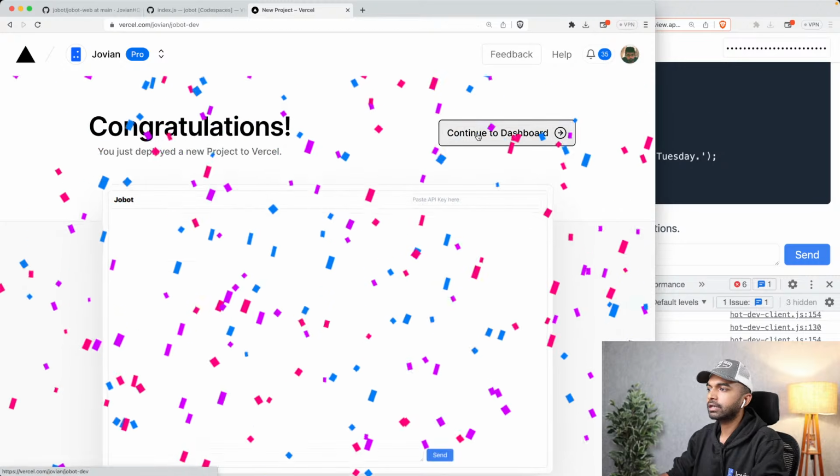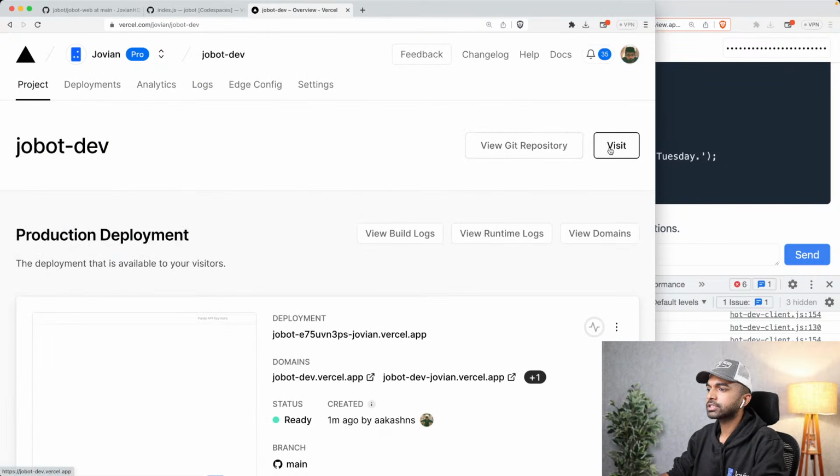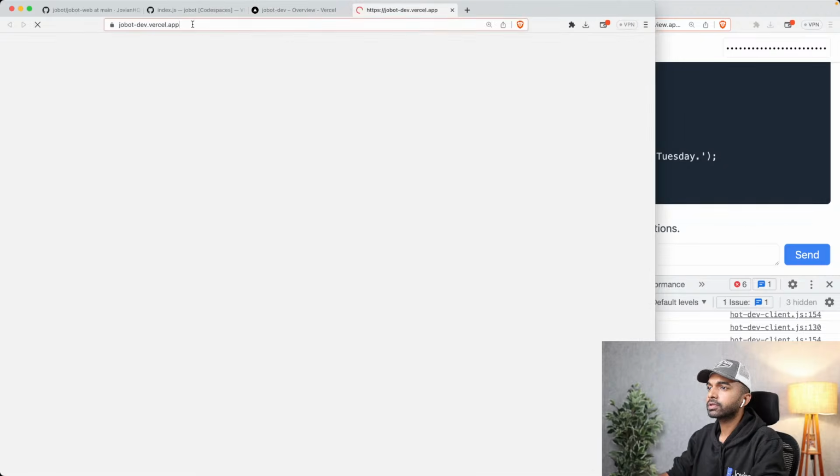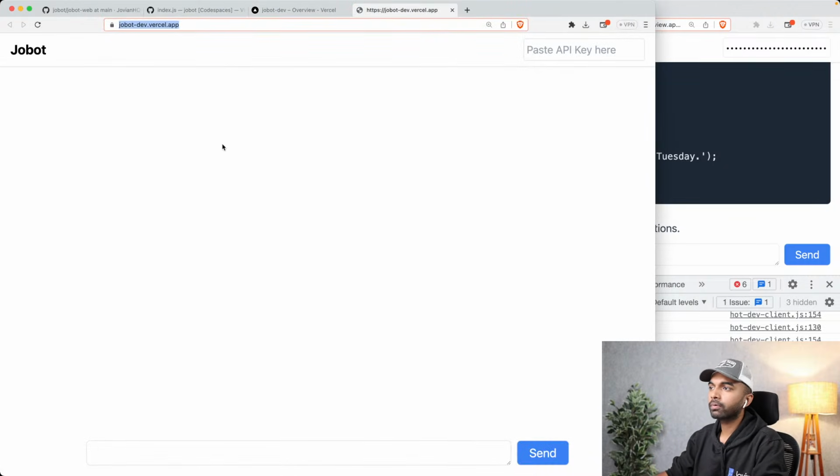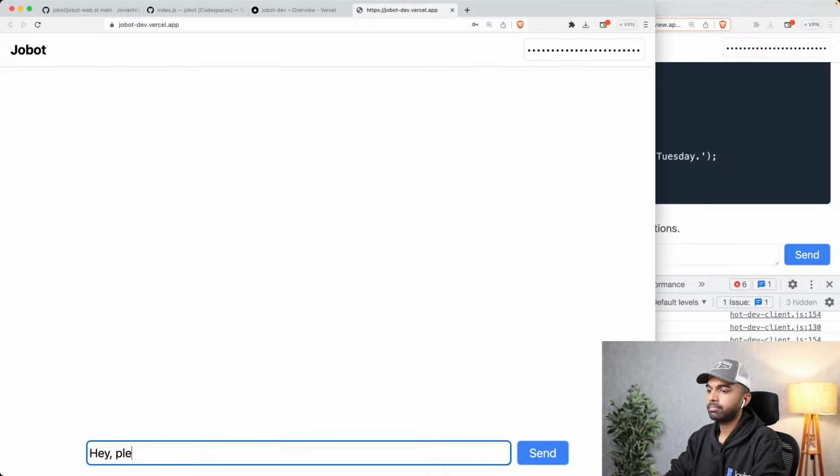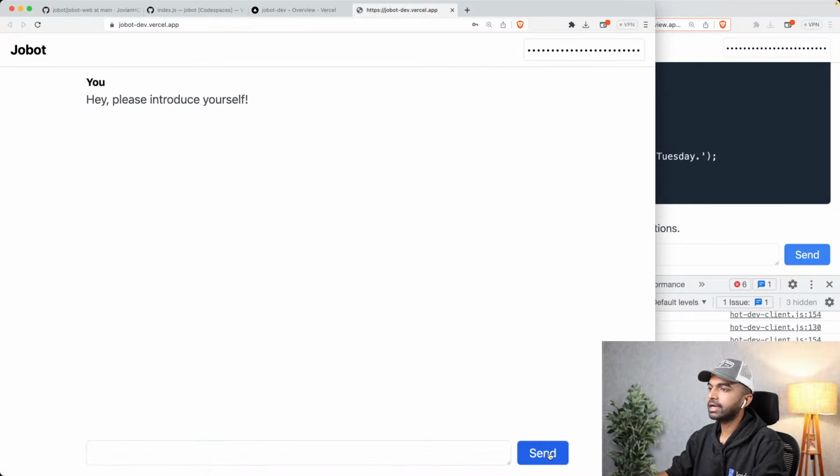And let's see. So let's continue to the dashboard here and let us just visit this. So this is now jobot-dev.vercel.app. This is now the deployed website. All right. Now you can see here, this is now running, this is my completely fully deployed website. So now you can see here, I can come in here and paste my API key right over here. And then I can say, hey, please introduce yourself. And I click send. And it's going to go ahead and introduce itself.